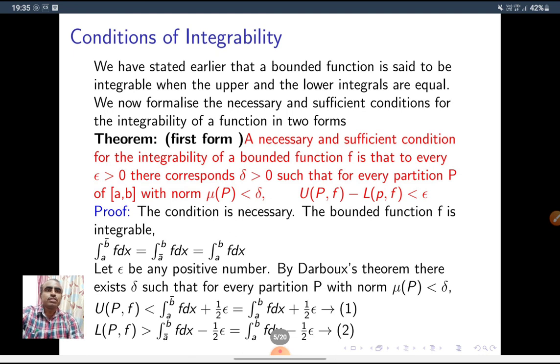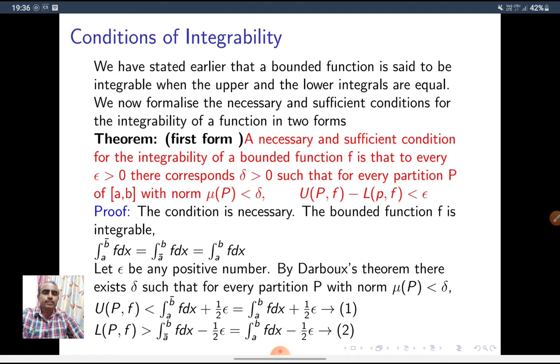So, conditions of integrability. First, we have stated earlier that a bounded function is said to be integrable when the upper and lower integrals are equal. So first we know that the upper integral is equal to the lower integral, then we say that the given function is integrable, right? Now we formulate another condition, a necessary and sufficient condition for integrability of a function, in two forms.